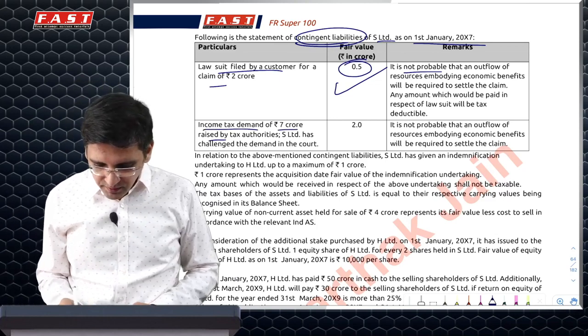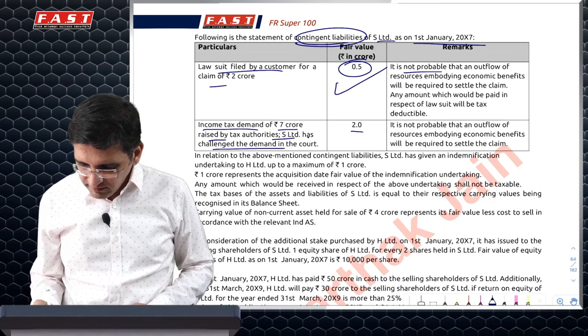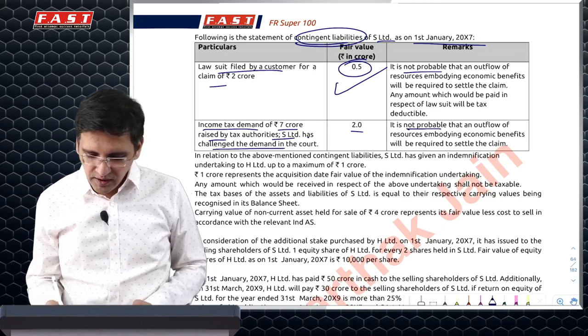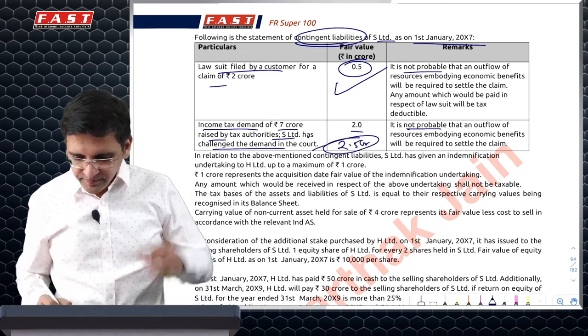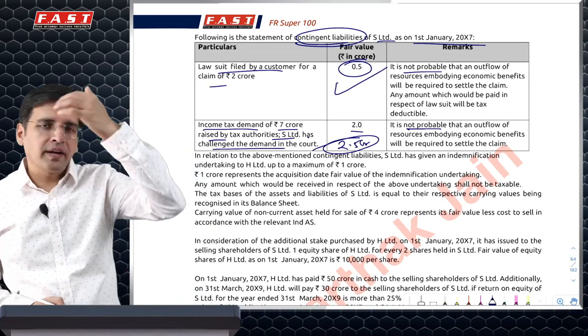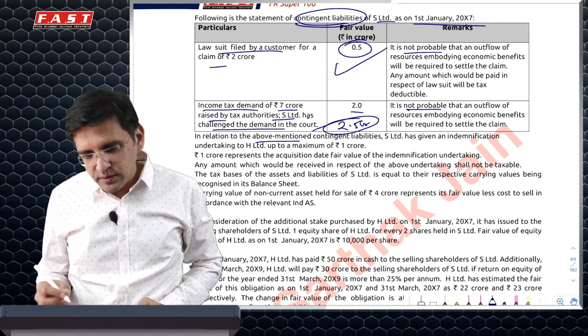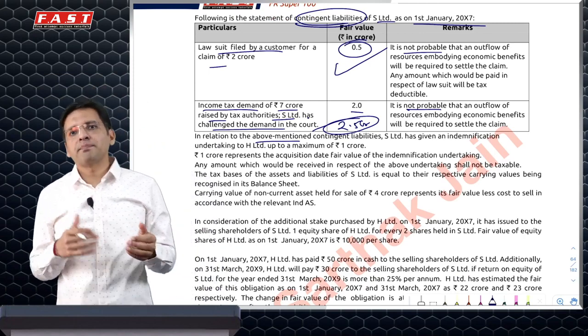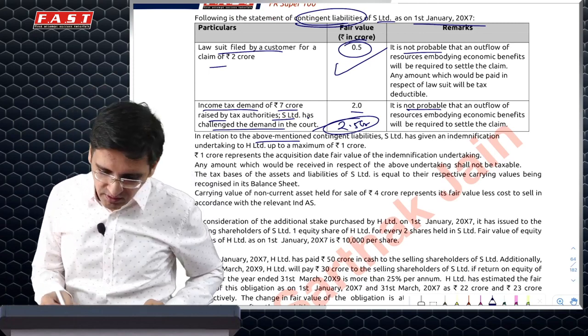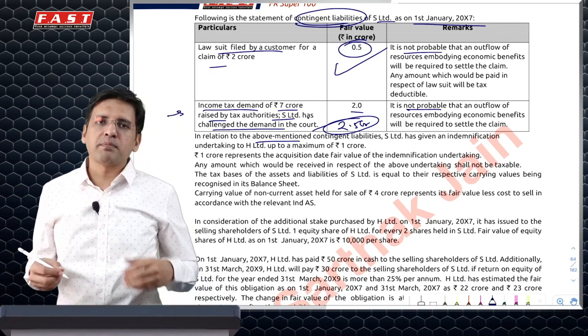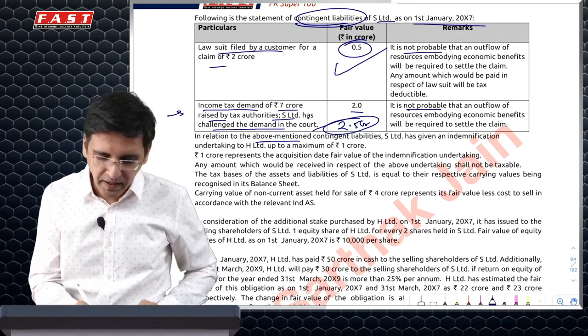Income tax demand of 7 crore raised by the authority. 2 crore is the fair value. It is not probable. Still, you'll have to recognize. So 2.5 crores you'll have to additionally recognize as liability and reduce your net identifiable assets. In this question, you also have to give deferred tax impact for each and every difference and adjustment. So this will not have any kind of deferred tax impact because this itself relates to tax. This may have a deferred tax impact.